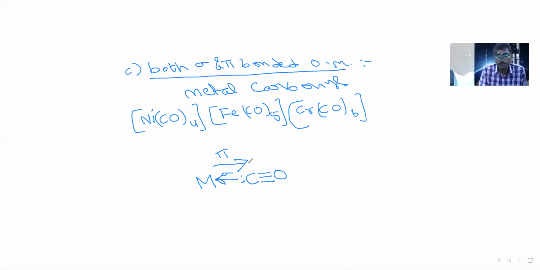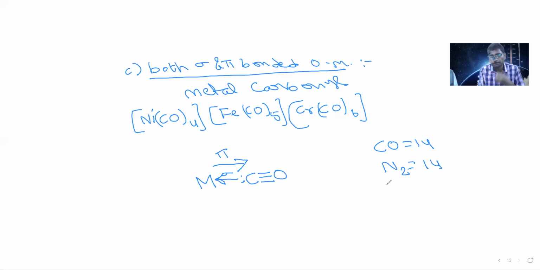So why is the pi bond forming to the ligand? Here, this ligand CO has 14 electrons, like the N2 molecule. N2 also has 14 electrons. When we write its electronic configuration, sigma 1s2, sigma star 1s2, like that, there are empty orbitals. Those are pi star orbitals.